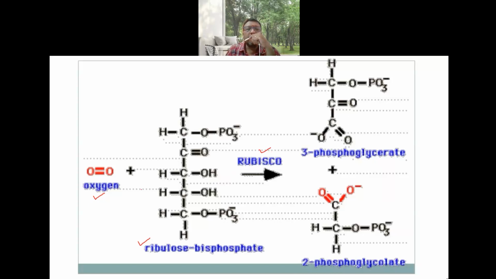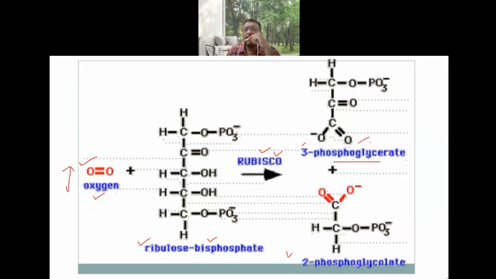When the carbon dioxide level has gone down, the oxygen level has increased. Now this oxygen is combining with the RUBP, ribulose 1,5 bisphosphate, in the presence of enzyme Rubisco, where a phosphoglycolate molecule is formed, the two carbon molecule, and one molecule of the three carbon compound PGA is formed.